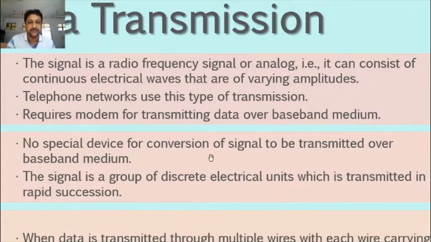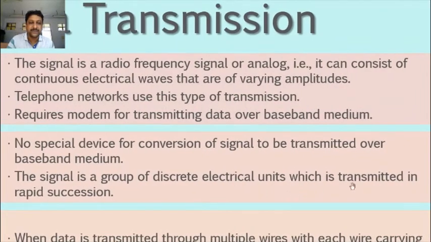For conversion of the signal to be transmitted over baseband medium, the signal is a group of discrete electrical units which is transmitted in rapid succession. What is this? What is a digital signal?